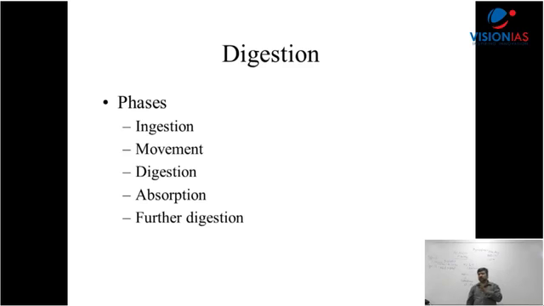There's a movement called peristalsis, an involuntary movement. It's not under our control. This peristaltic movement helps the food bolus reach the stomach. And then in the stomach, the process of digestion starts. Digestion starts from the mouth with amylase acting on starch, but actual digestion happens in the stomach and intestine.